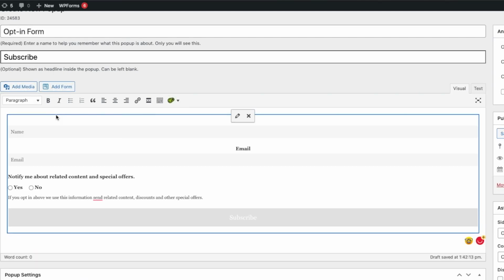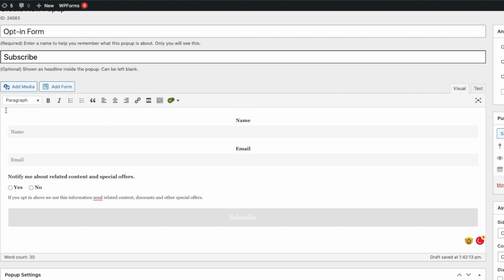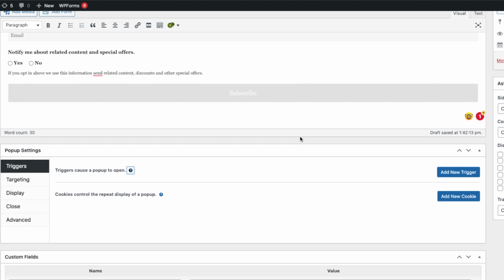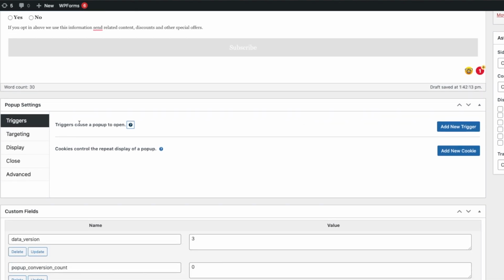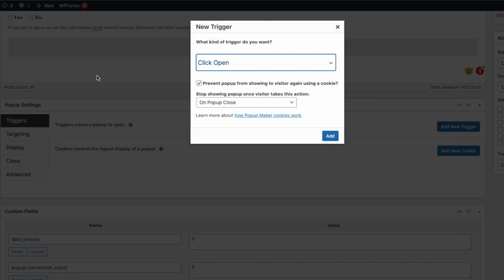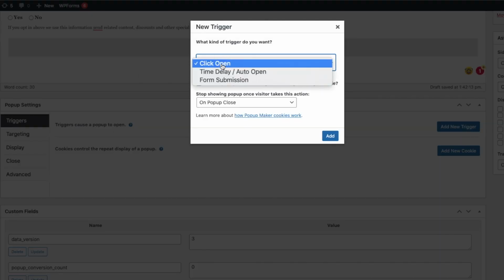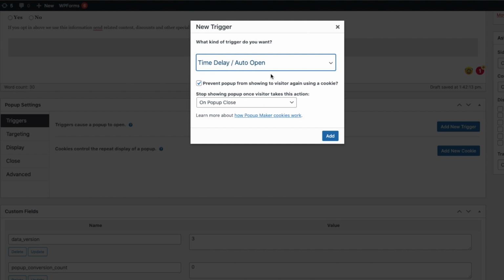This is how it will appear for you in the back end, and you can also add media if you want, whether it's a logo. Scroll down to triggers. Triggers is how you want the pop-up to behave. Click on the drop-down menu here. Select time delay and auto open. And down here, you can leave the settings as they are. And once you're done, click on add.